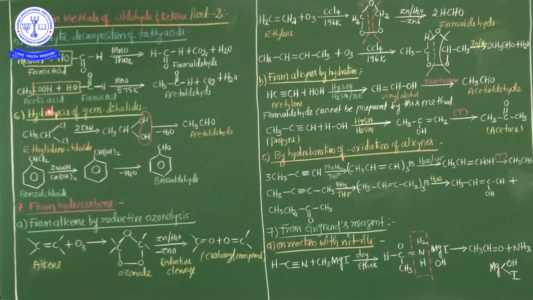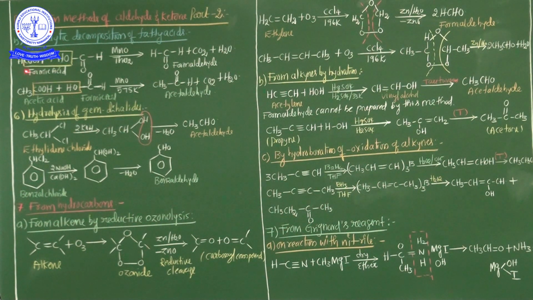But when acetic acid is treated with formic acid, acetaldehyde is formed. And one more important point, my dear students: the mixture of formic acid and any other acid gives an aldehyde other than formaldehyde.